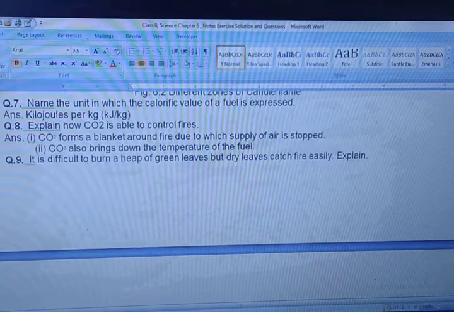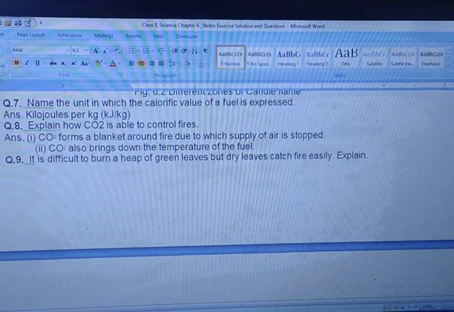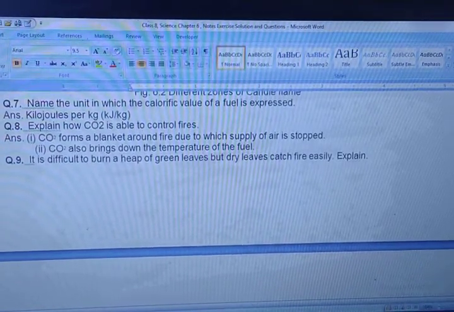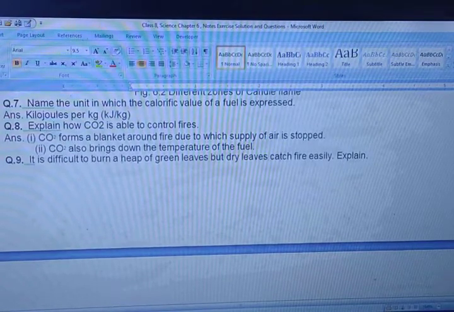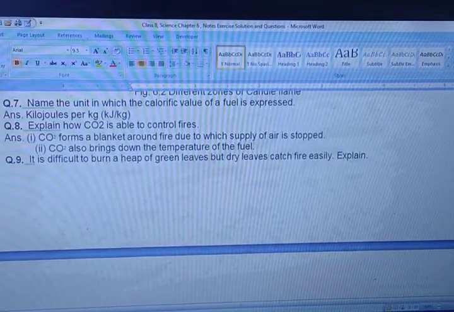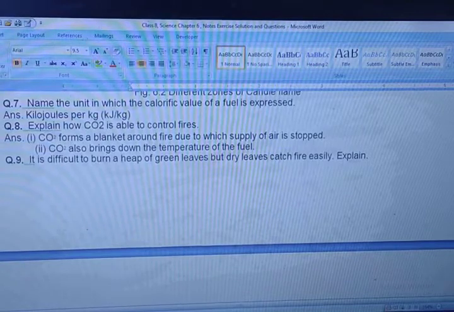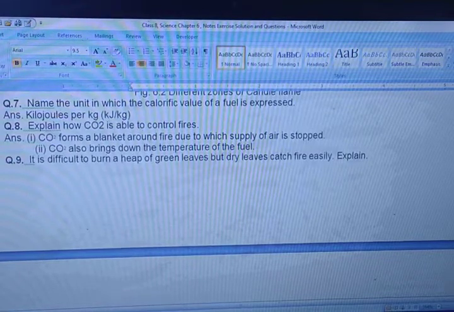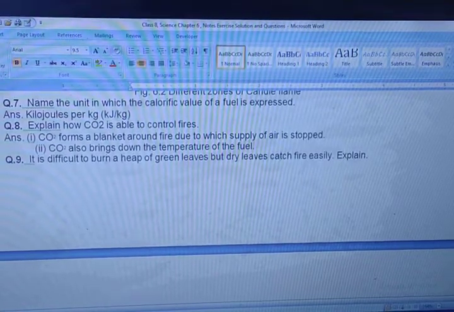Question number 8. Explain how carbon dioxide is able to control fires. Carbon dioxide forms a blanket around the fire, due to which the supply of air is stopped. Carbon dioxide also brings down the temperature of the fuel. With the help of these reasons, carbon dioxide is able to control the fire.